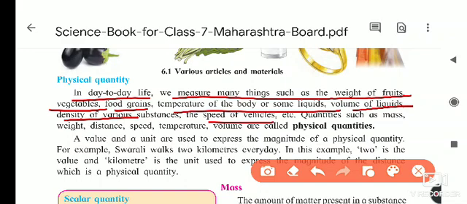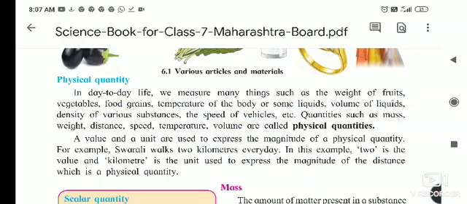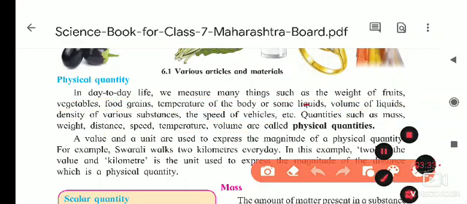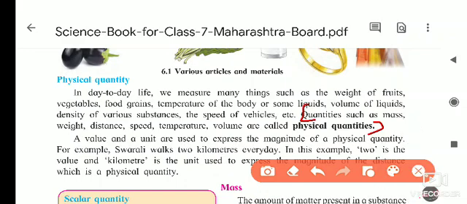These quantities such as mass, weight, distance, speed, temperature, volume are called physical quantities. For the definition you only have to write this part: quantities such as mass, weight, distance, speed, temperature, volume are called physical quantities.